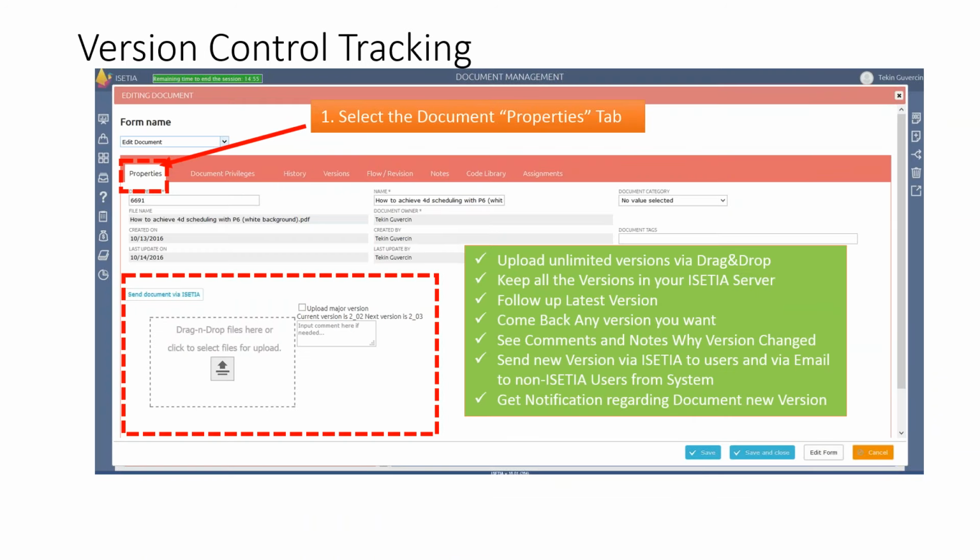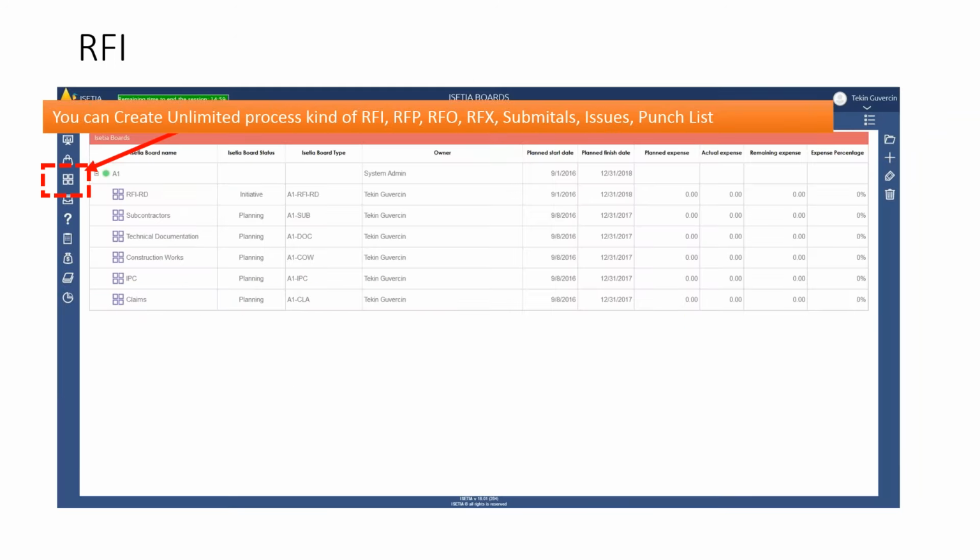And document uploading is very simple. We aim to make things simple for people, so that any kind of document, by drag and drop in ISETIA, is possible to manage by the system.